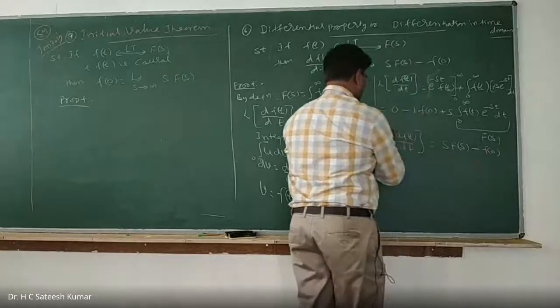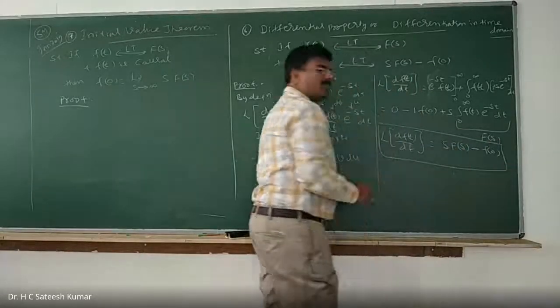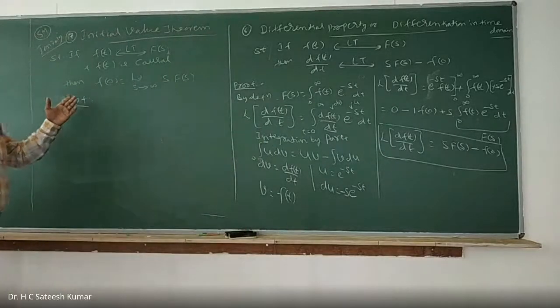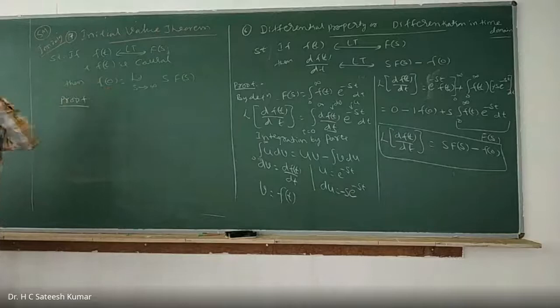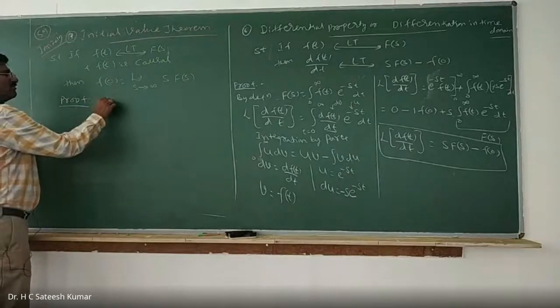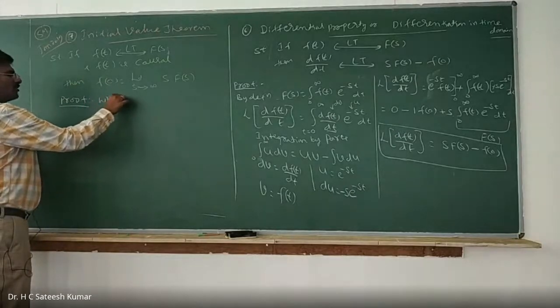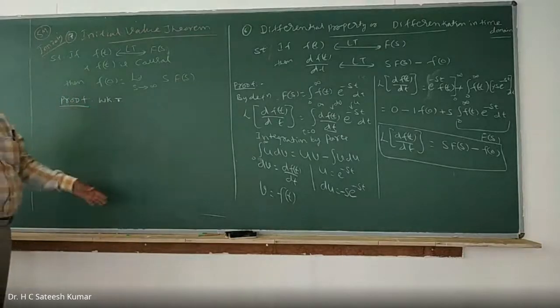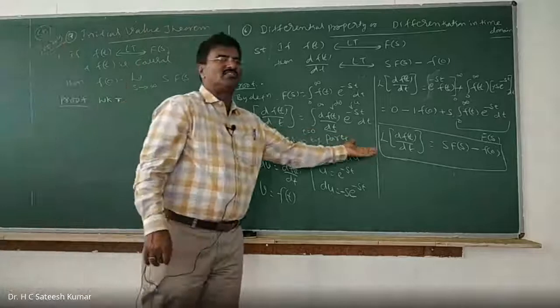So this is known as the time differential property. Now we use that relation. To prove this one, we need that relation. So proof. We know that, whatever we have derived now. That is the reason why I did not write it earlier, because we didn't know this. So now we know that.